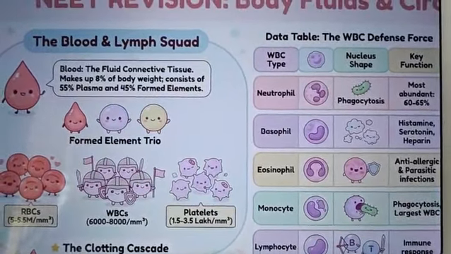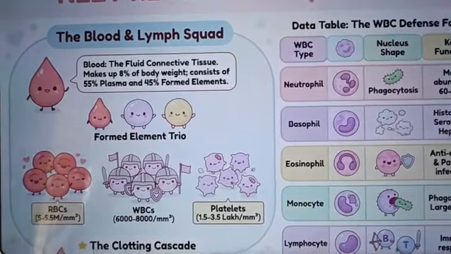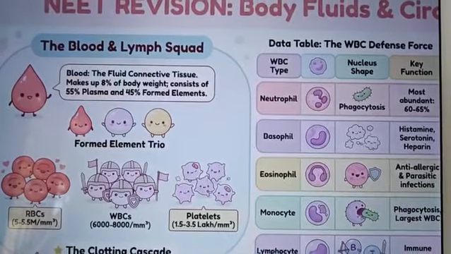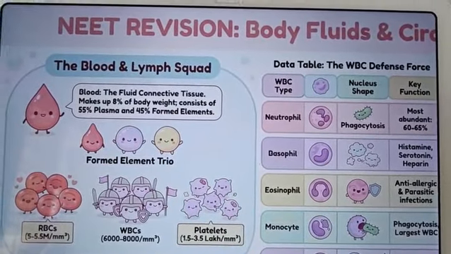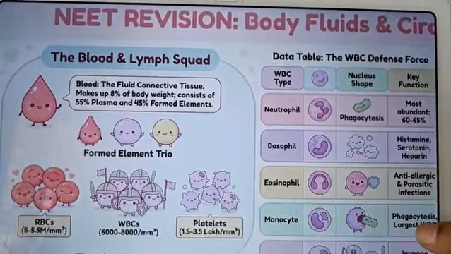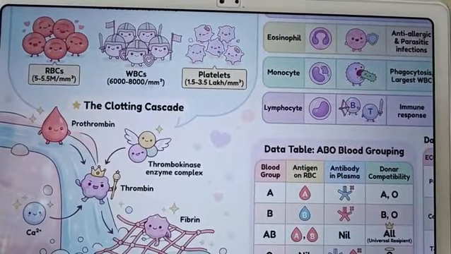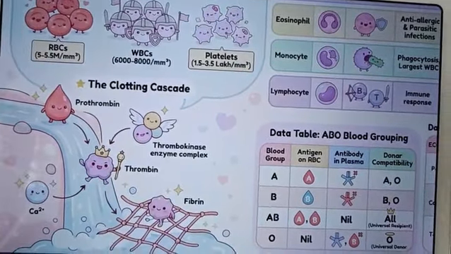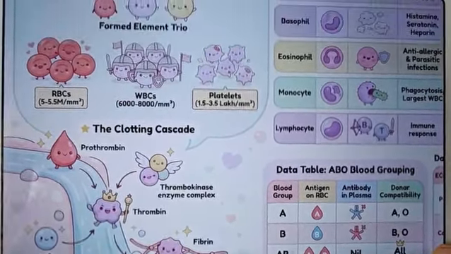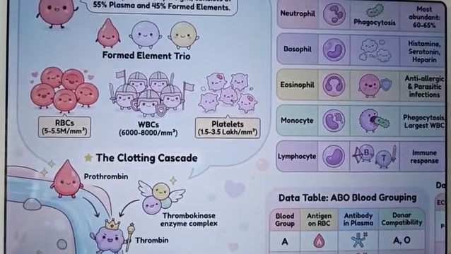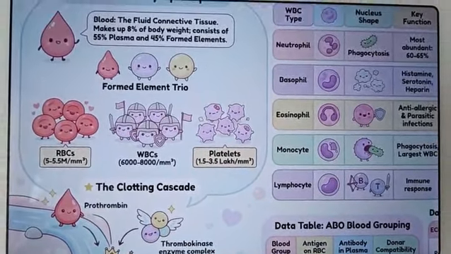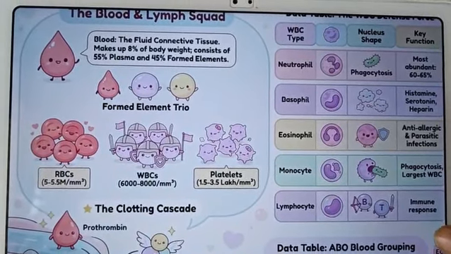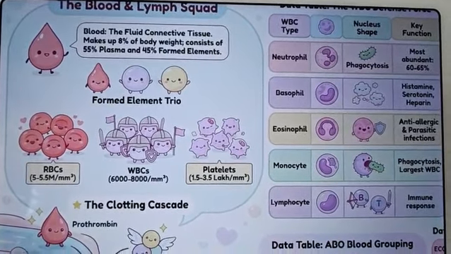Eat a balanced diet. Yes, green leafy vegetables, beetroot, pomegranate, citrus fruits. Why? Because citrus fruits have vitamin C, and papaya. Protein-rich foods like eggs, if you are non-vegetarian, or else pulses, fish and milk. Drink plenty of water. Yes, because our body is about 70% water, and blood is a connective tissue.